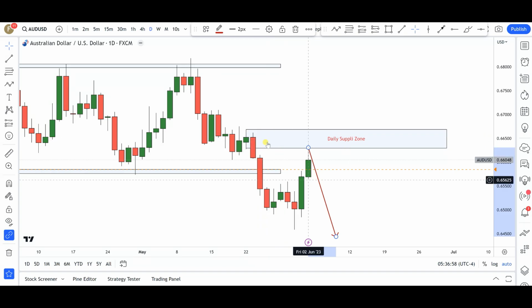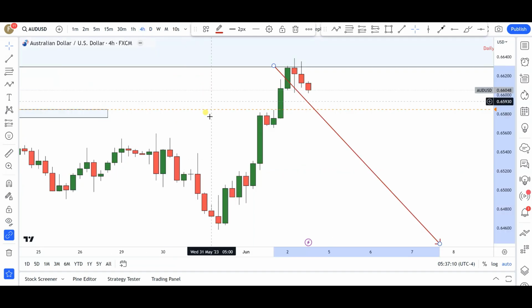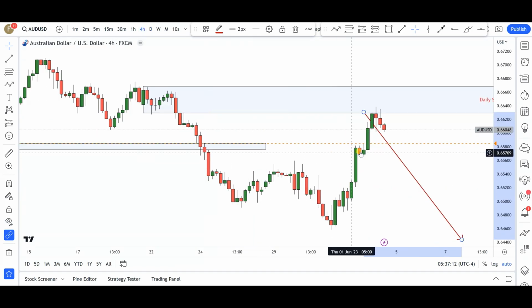Again, we are bearish until we begin to get candles closing above this particular daily supply zone. So that's it for Australian dollar US dollar. There's really no need zooming into the smaller time frame. We do have this demand zone that formed. You can see the markets took a little hesitation as we retested the base of that range, but then we got that expansion to the upside into the daily supply zone.